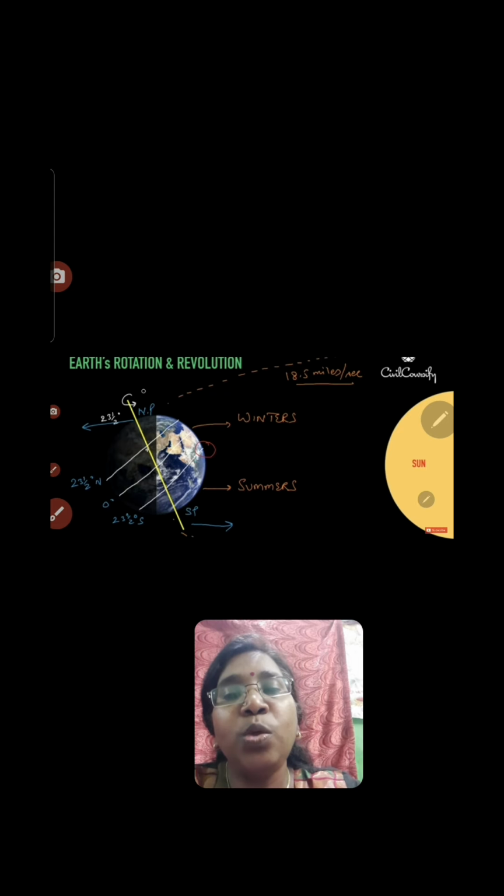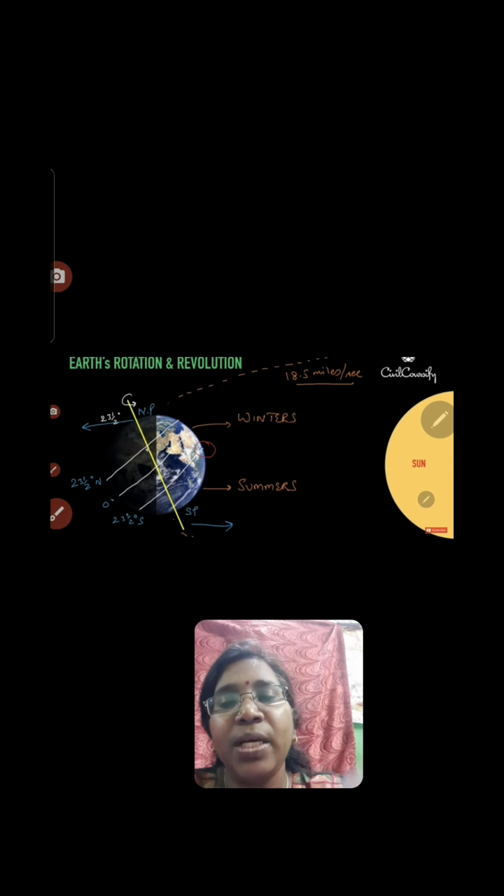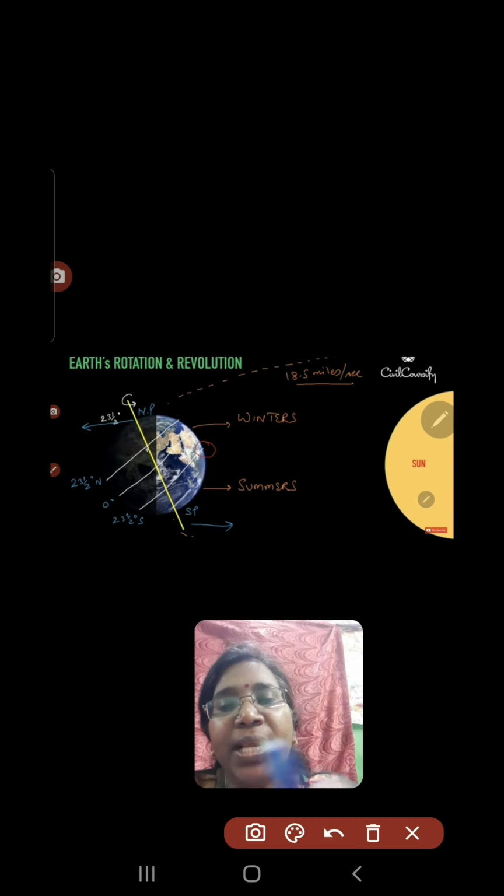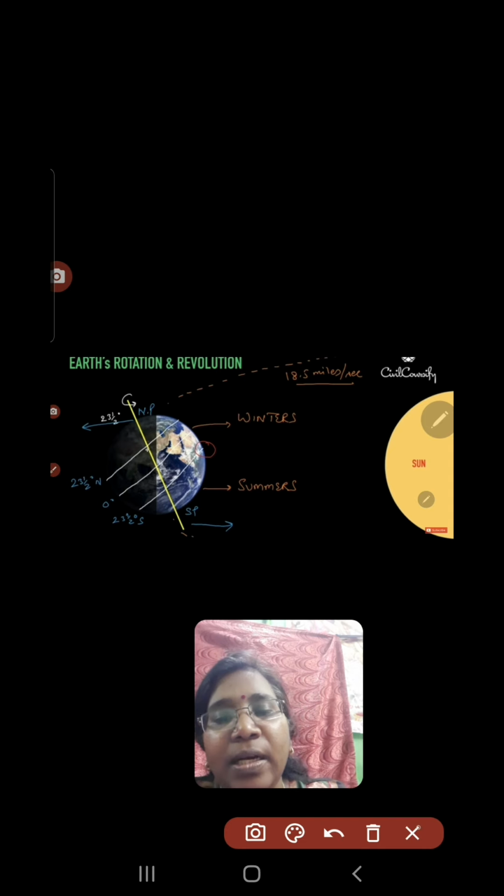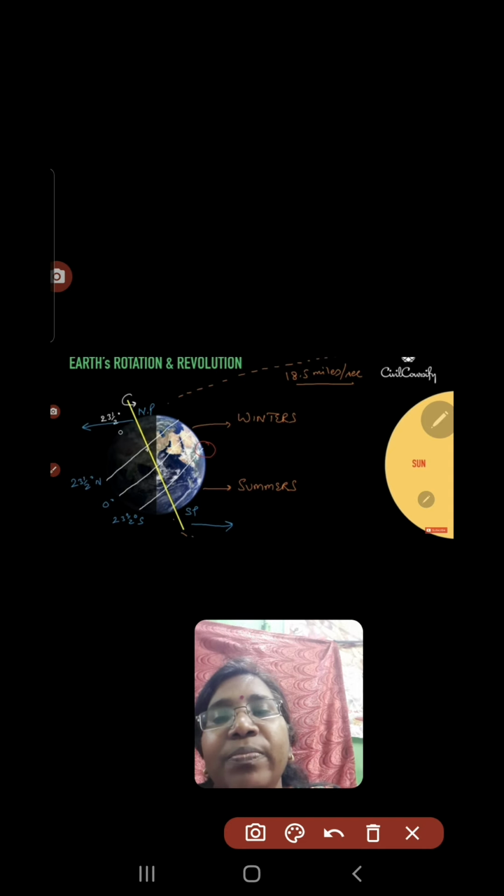Now what happens to the two poles? Here the northern hemisphere is experiencing slanting sun rays as it is tilted away from the sun. So in the northern hemisphere they experience continuous 6-month darkness.